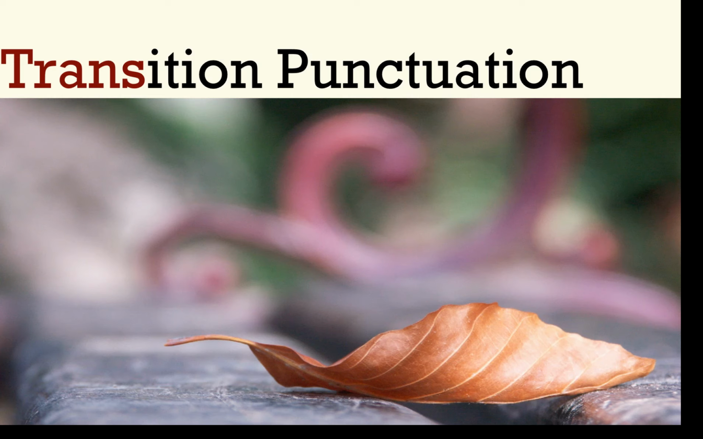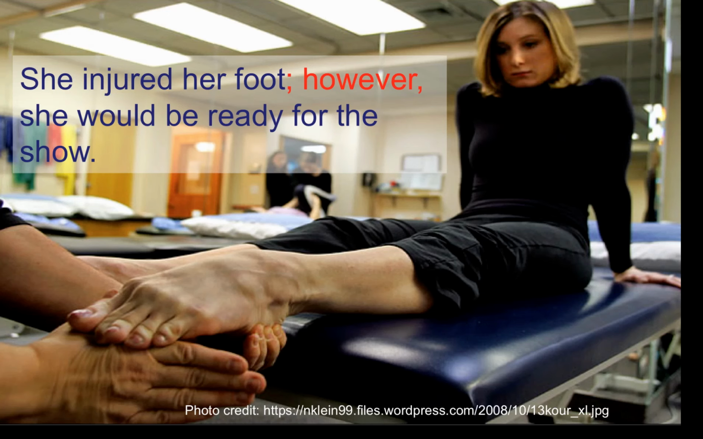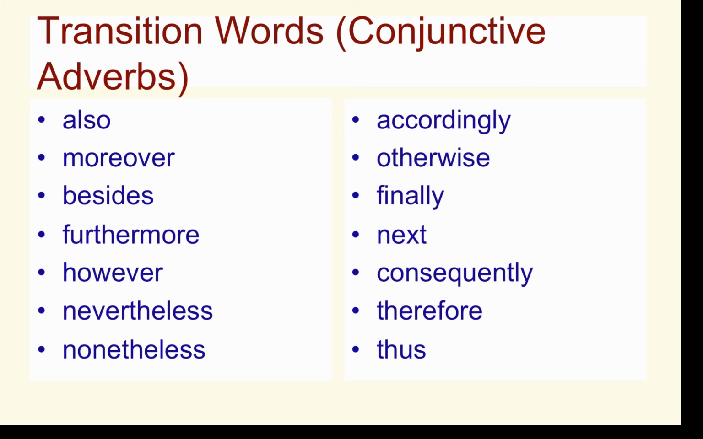Okay, now that we've talked about coordinating conjunctions, let's look at the transition or transition punctuation. In this, "she injured her foot; however, she would be ready for the show." Here we have a semicolon, a transition word, and a comma. And this is the way we join or make compound sentences. Again, we're joining two independent clauses. Transition words include also, moreover, besides, furthermore, however, nevertheless, nonetheless, accordingly, otherwise, finally, next, consequently, therefore, and thus.